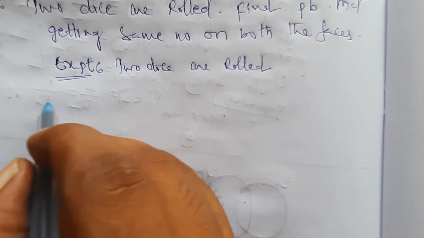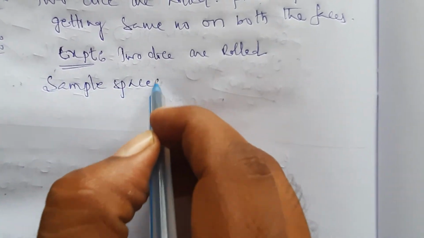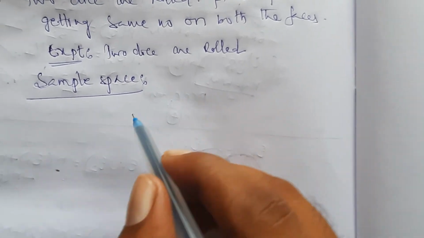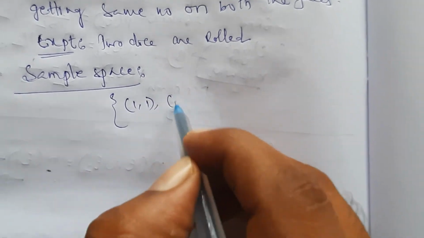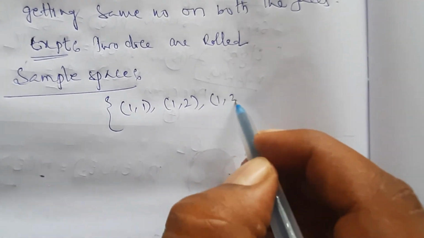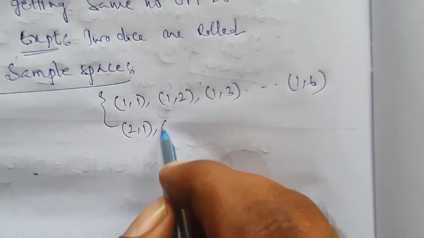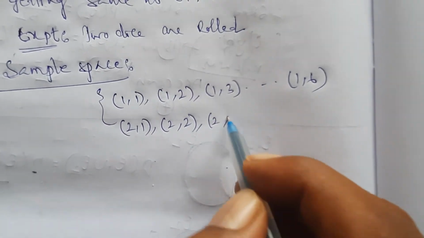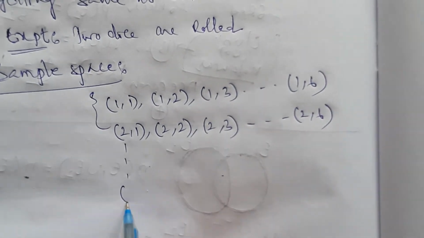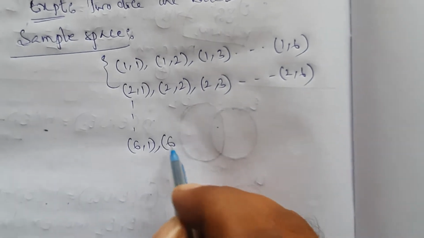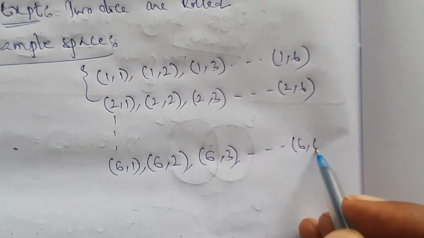Immediately we have to write the sample space also. When rolling 2 dice, the sample space is a set of 1 comma 1, 1 comma 2, 1 comma 3 up to 1 comma 6. Similarly 2 comma 1, 2 comma 2, 2 comma 3 up to 2 comma 6. Continuing this process, 6 comma 1, 6 comma 2, 6 comma 3 up to 6 comma 6.